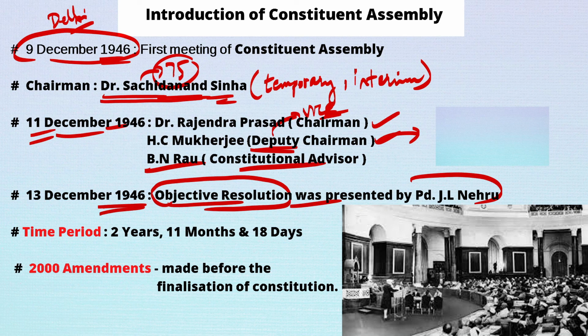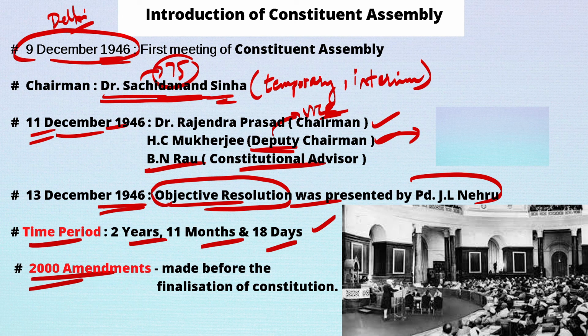And if we look at the time period, right, the Constituent Assembly took 2 years, 11 months, and 18 days to draft the entire Constitution of India. So, this is one more fact that you have to remember. And before finalizing the Constitution, it took 200 amendments. 200 amendments were made before the finalizing of the Constitution.